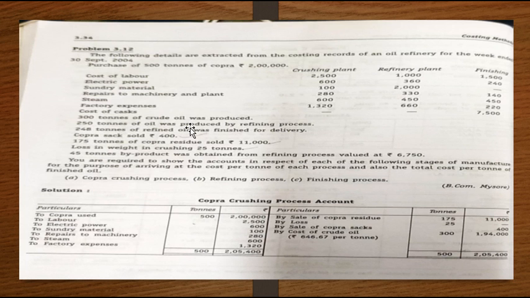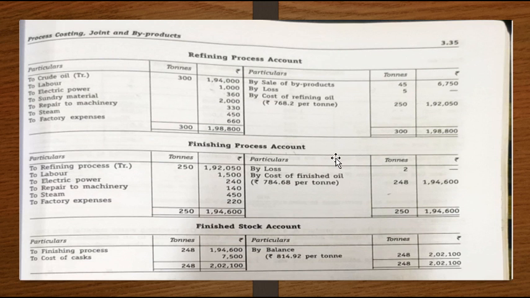So this is the actual production. Before that, just look into whether any other sales are made or any other loss is incurred regarding the refining process. So output 250 tons. Then we have 45 tons of byproduct obtained from the refining process valued at rupees 6,750.